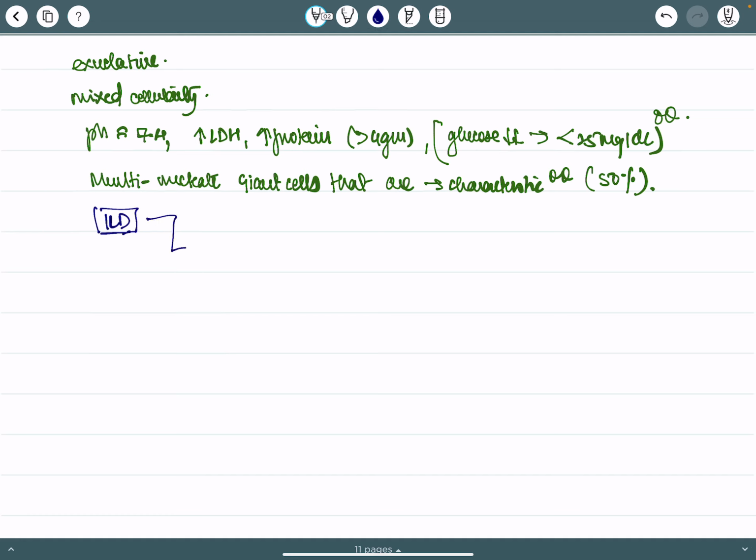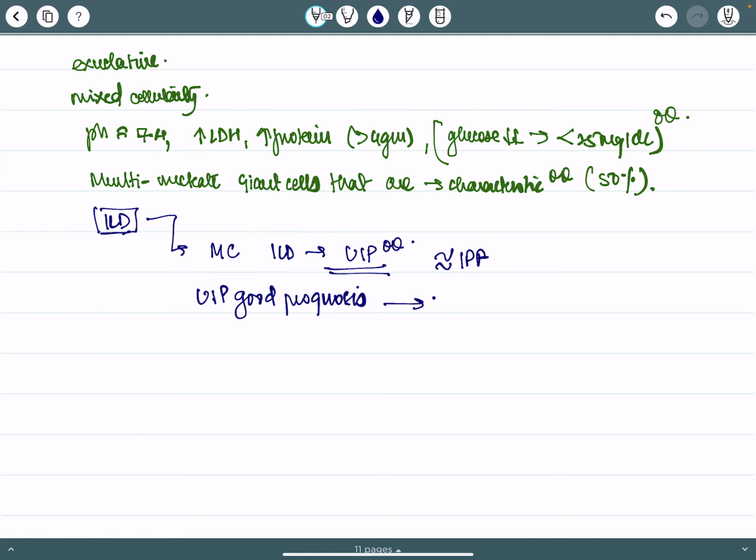The most common ILD here is UIP, usual interstitial pneumonia. It is sometimes equivalent to IPF, but actually it is slightly different. The main important feature is that UIP usually has a good prognosis as compared to IPF.